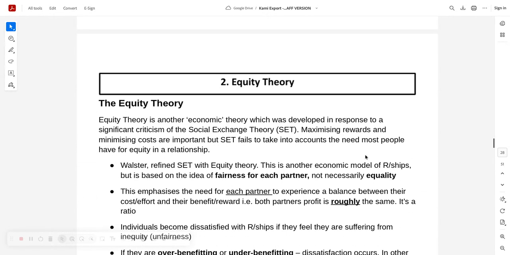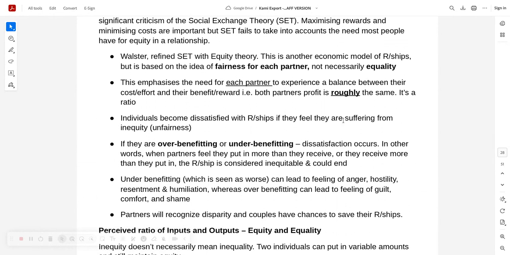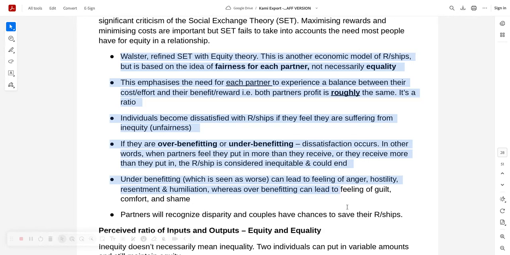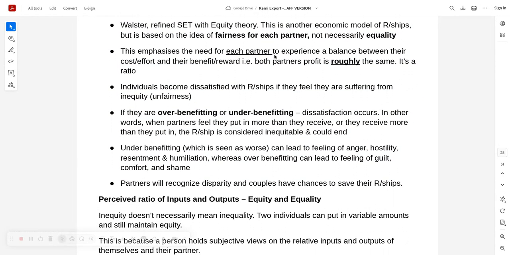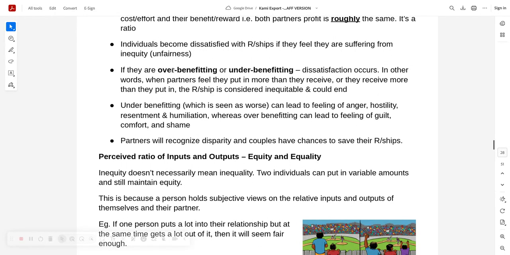Good. Then you've got equity theory, probably my preferred theory, if I'm being honest, because it's more realistic. There's enough here, like the economic theory of relationships, which is emphasising fairness, not equality. Each partner experiences a balance between their costs and rewards. Both partners' profit is roughly the same. It's a ratio. You might not give as much, but you might not get as much back, but it's about the same. They become dissatisfied when it's unfair.